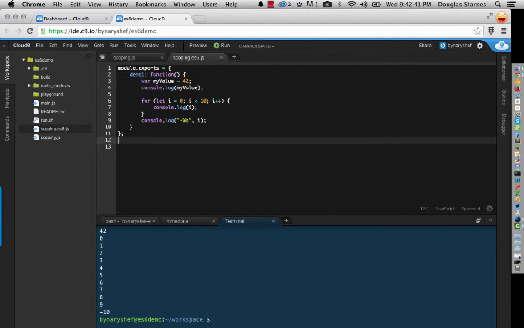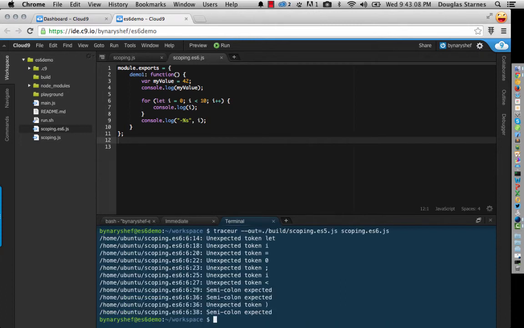So now this is in ES6, so let's go down here to Traceur and run Traceur --out equals build slash, what are we calling this? scoping.es5.js and scoping.es6.js. And so now this should compile it for us.